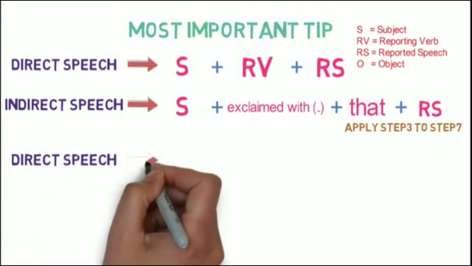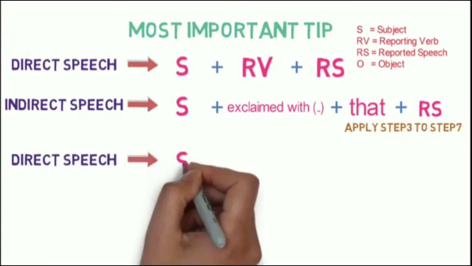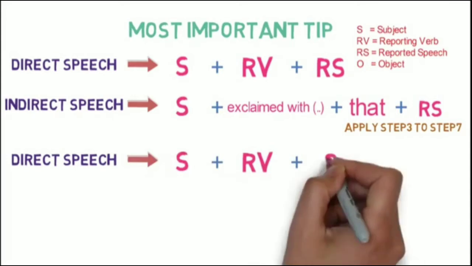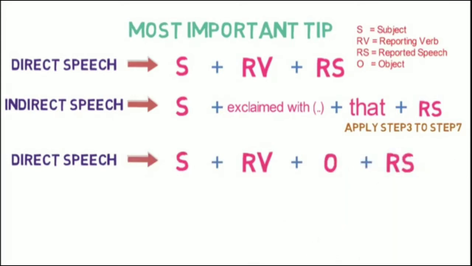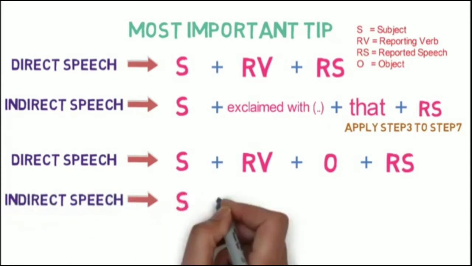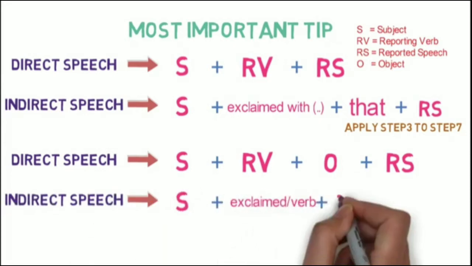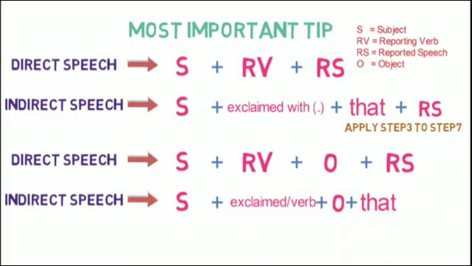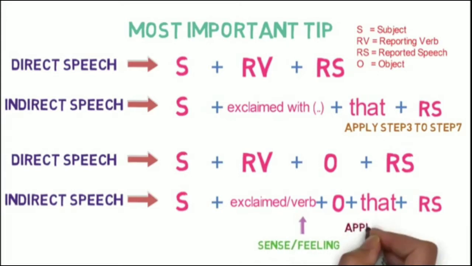If the direct speech is having a structure as subject plus reporting verb plus object plus reported speech, then in the indirect speech the structure will be subject plus exclaimed or a verb plus object plus that plus reported speech. Here the verb could be providing the sense or the meaning of the exclamatory sentence. Also, step 3 to 7 needs to be applied in the reported speech.